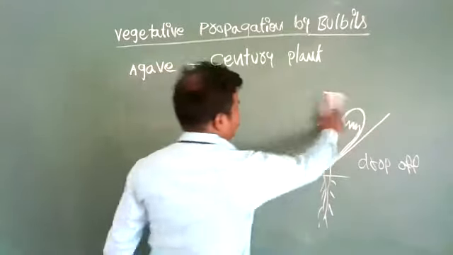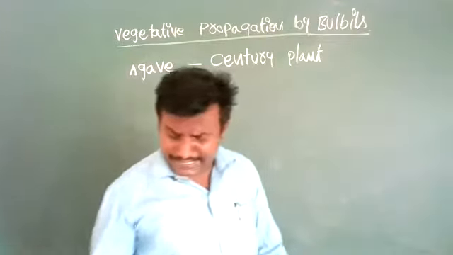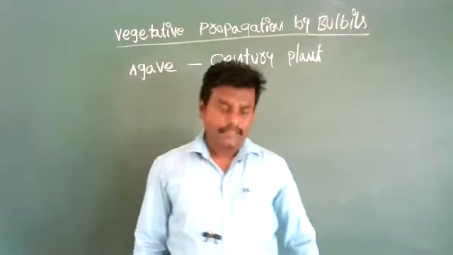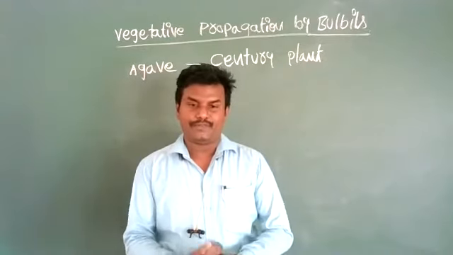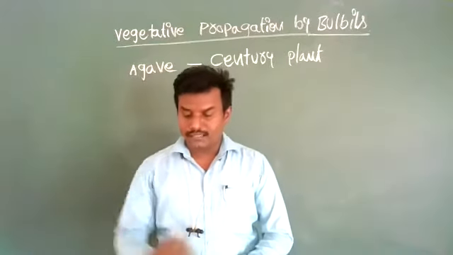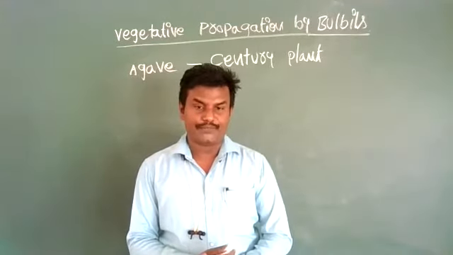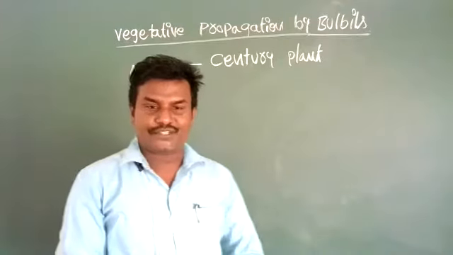Next topic. We discussed that vegetative propagation is of two types: natural methods and artificial methods of vegetative propagation. Natural methods are finished.